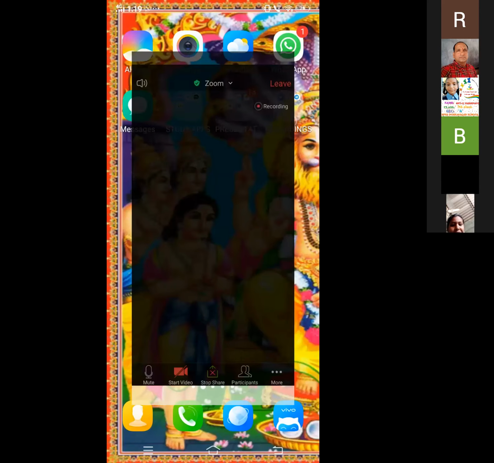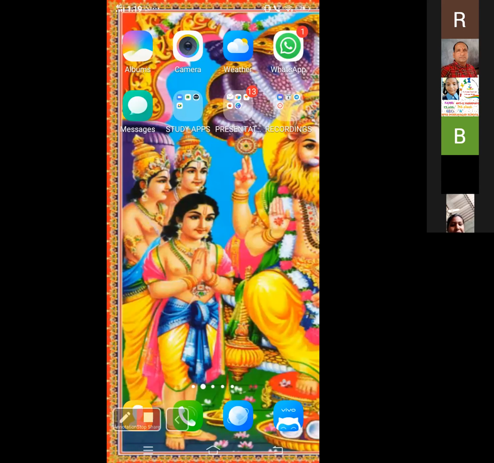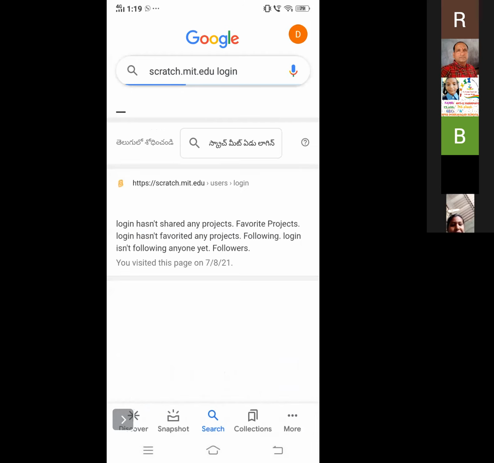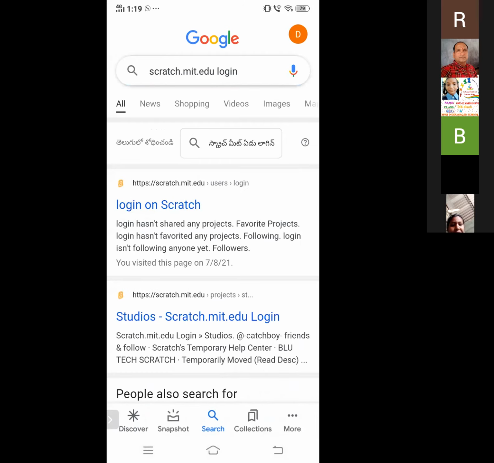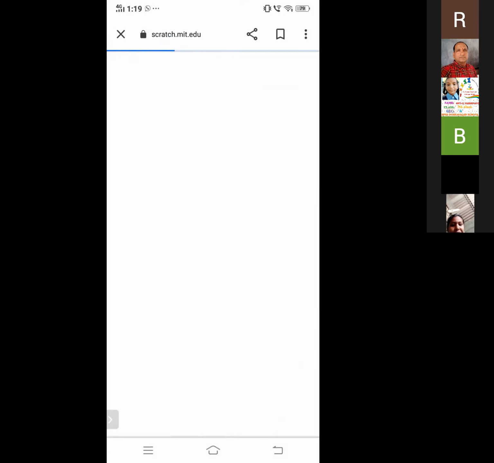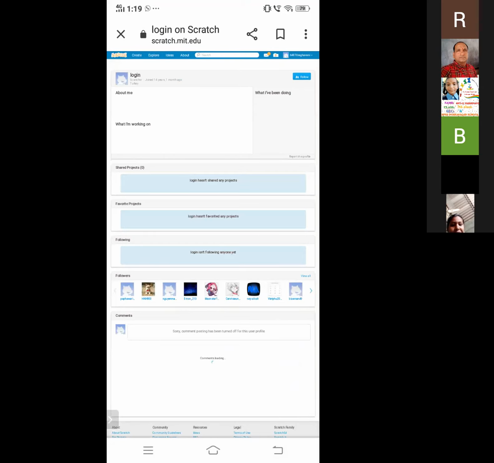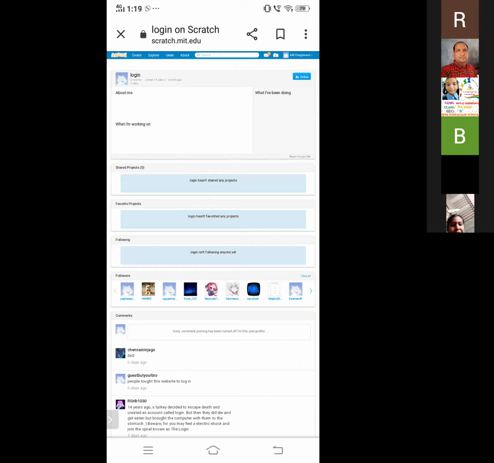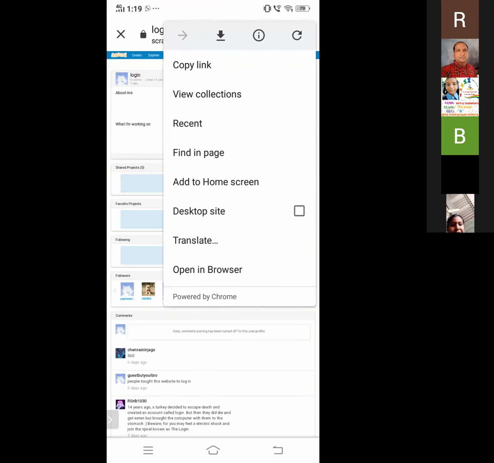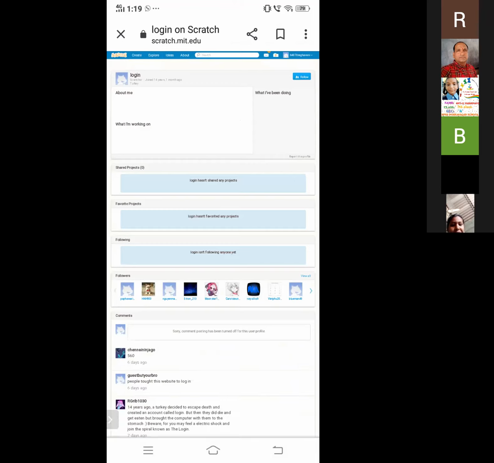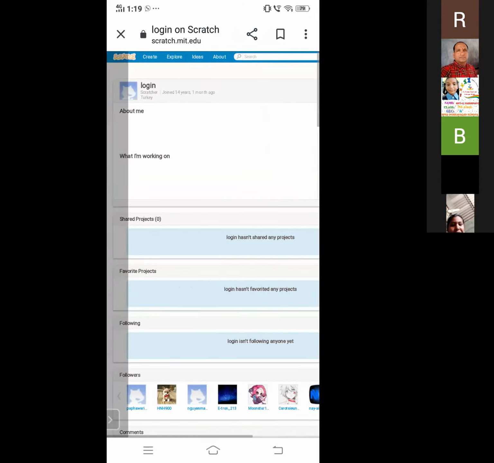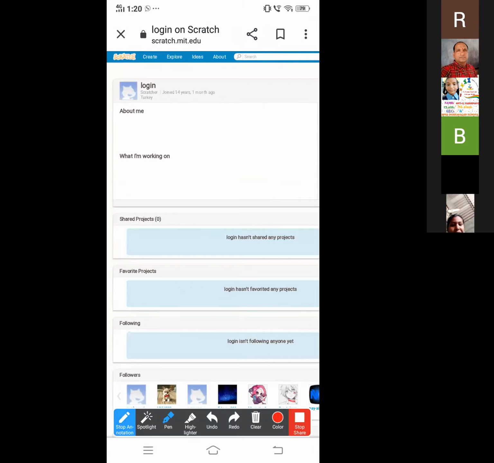So I hope you have a clear idea about the signing. So you have to go to Chrome or a Google account, and then if you want to be comfortable in a desktop site, simply you can click the desktop site, or else you can use the normal site which is in our mobile. At first I will explain the features of Scratch. So I will annotate it.